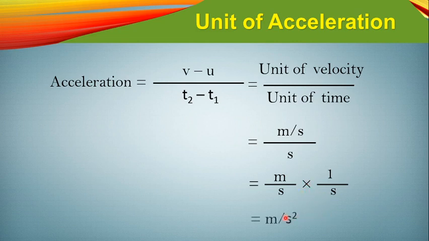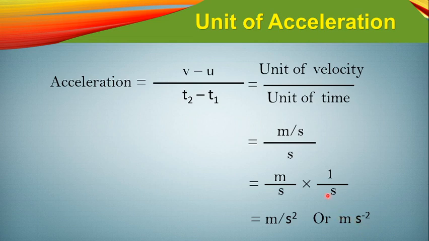So the total expression would be meter per second square, because at the numerator you can see only meter is there, and in the denominator you can see second into second, so second square. So meter per second square will be the unit of acceleration, or we can write meter second to the power minus 2. You can write like that.